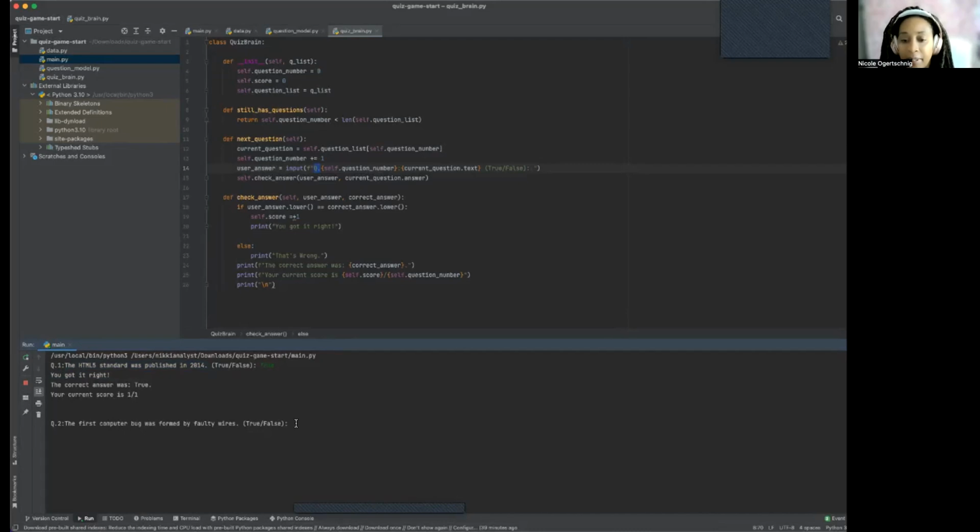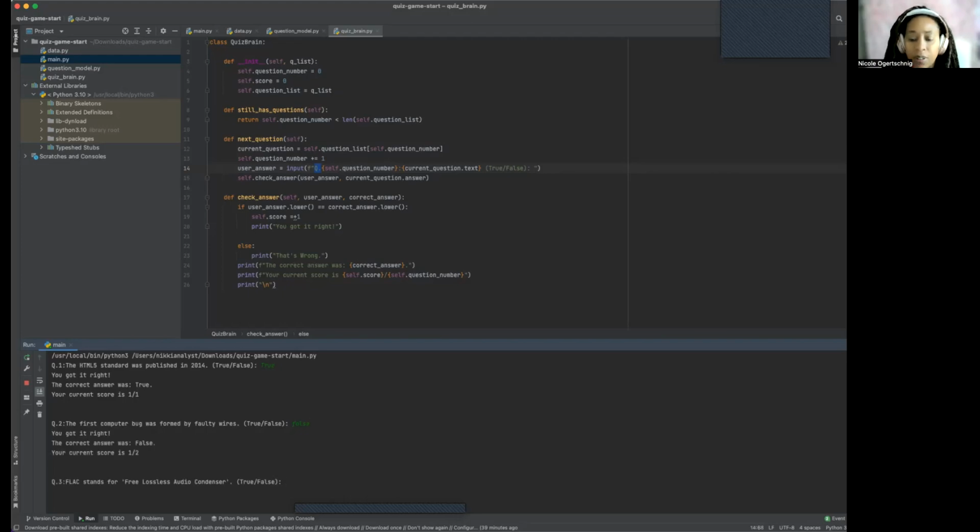These are computer science. All right, the first computer bug was formed by faulty wires. A computer bug? I don't think that's true. False. The answer is correct. It's false. Oh, you got it right. Okay, we're good. Your current score is 1 out of 2. Wait, how do I get 1 out of 2? We might have to double check this because it looks like it's not right. I should have got 2 out of 2, but let's just keep going. Let's see what's going on here.